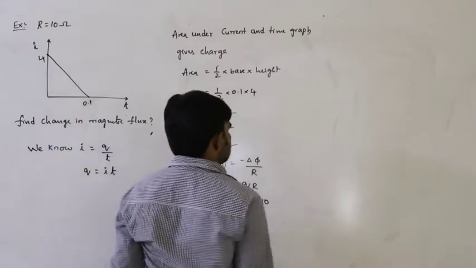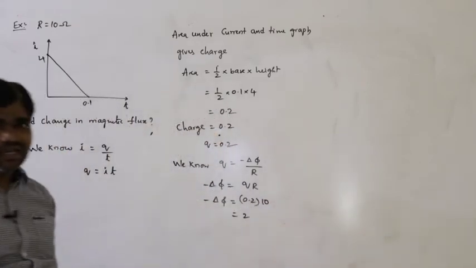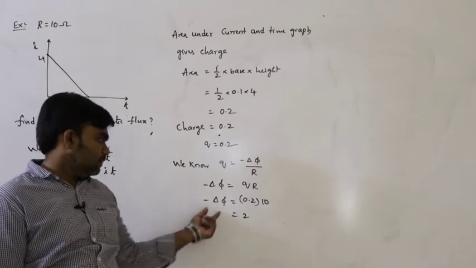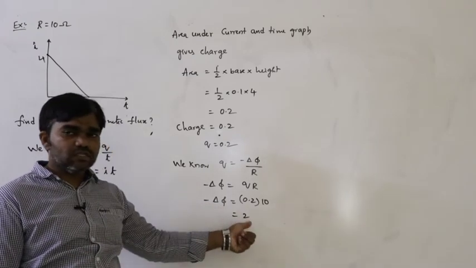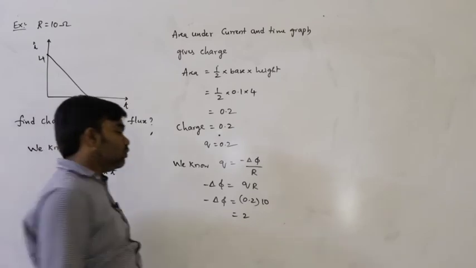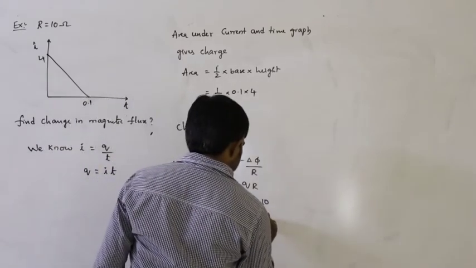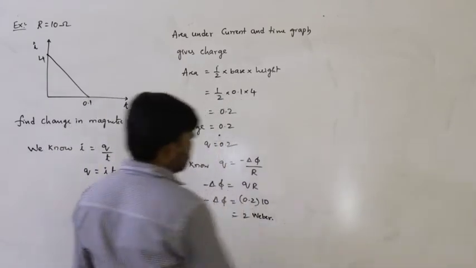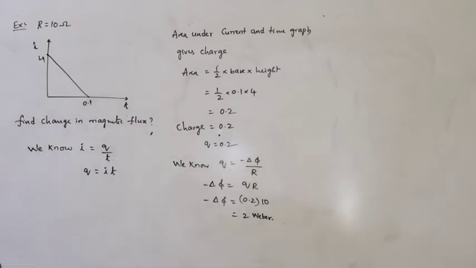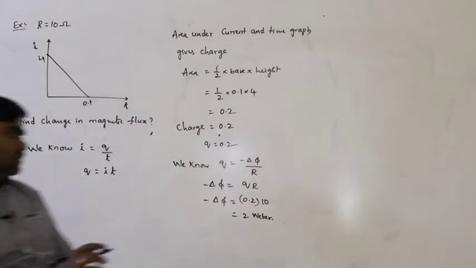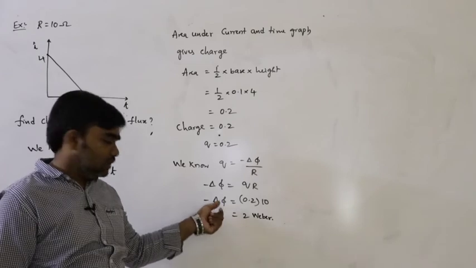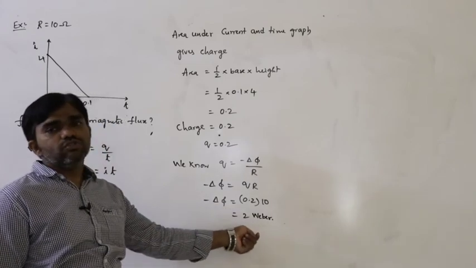So the change in flux is how much we got? 2. What is the unit? Weber. Unit is also important. Negative change in flux is equal to 2 Weber.